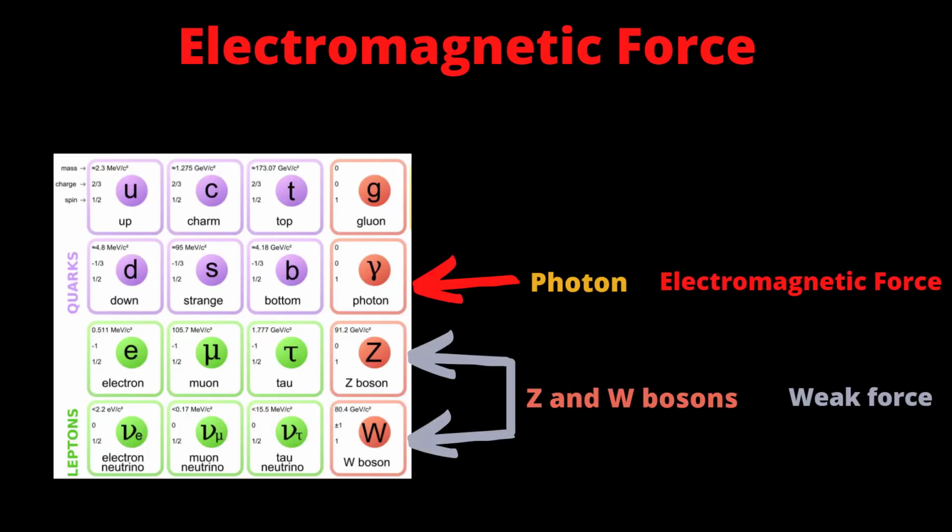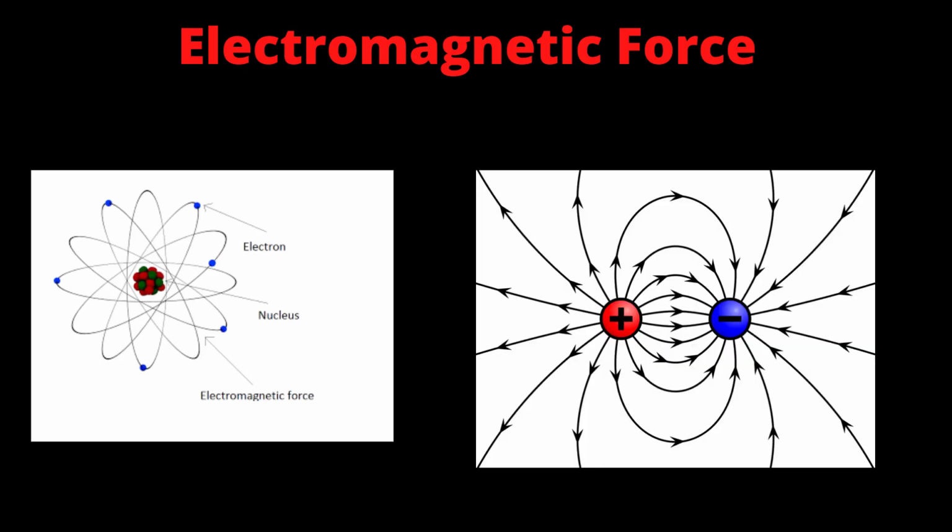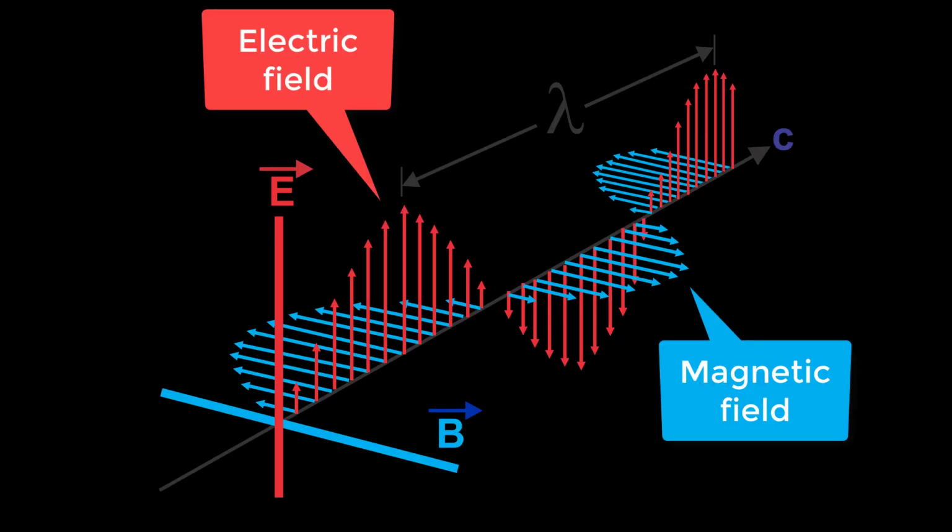Electromagnetic force. Electromagnetic force is caused by the exchange of photons, also responsible for the chemical bonds between atoms which create molecules. So the force carrier for the electromagnetic force is the photon. It is the force that occurs between particles, such as that which occurs between negative electrons and positive protons. And this force consists of two parts, electric field and magnetic field. Now you know where the name came from.